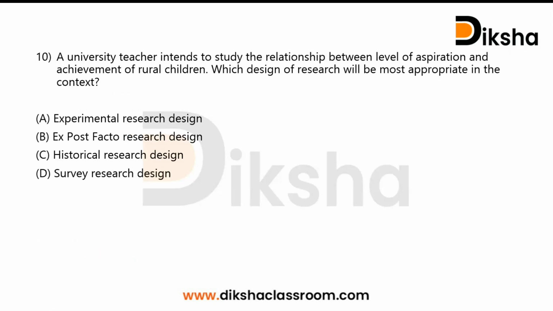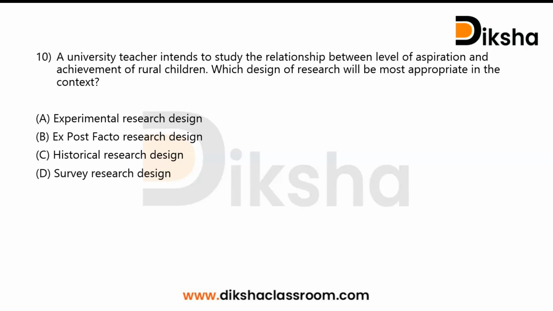Moving on to the next question, question number 10. A university teacher intends to study the relationship between level of aspiration and achievement of rural children. Which design of research will be most appropriate in the context? Four options are given: experimental research design, ex post facto research design, historical research design, and survey research design. To answer this question, you have to read it carefully.